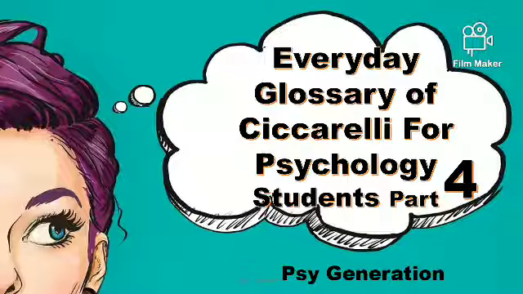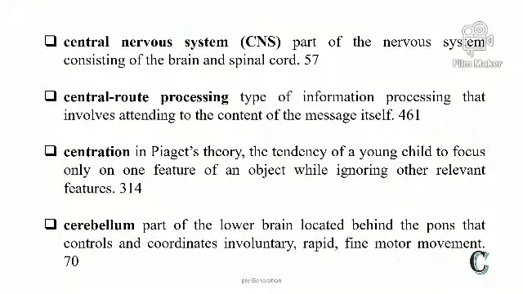So let's get started. First, central nervous system. The central nervous system consists of the brain and spinal cord. That's why it is called the central nervous system. All body processes are controlled by the central nervous system.